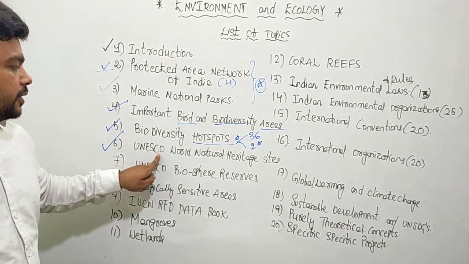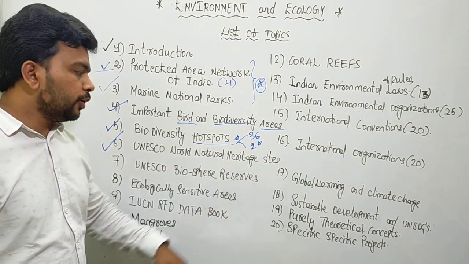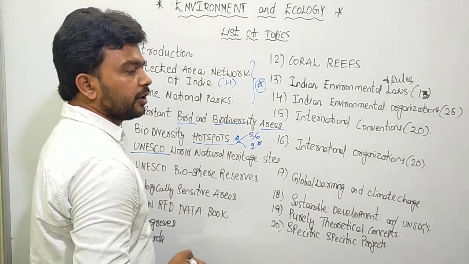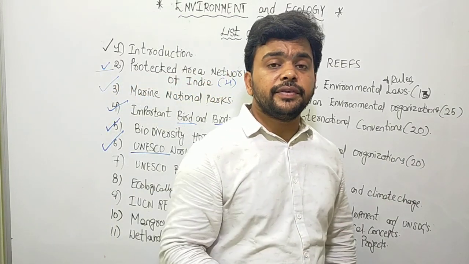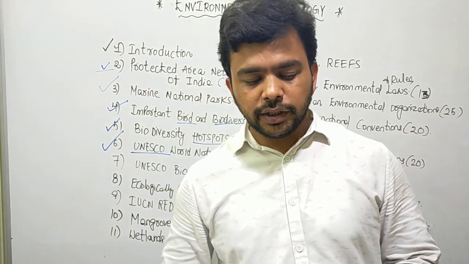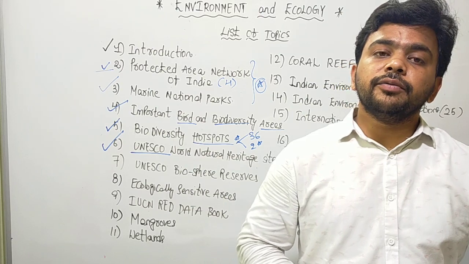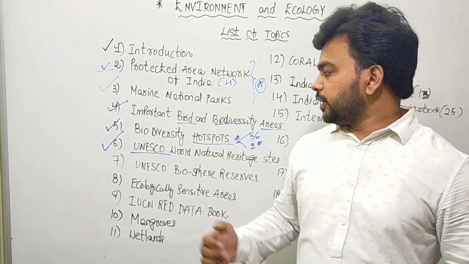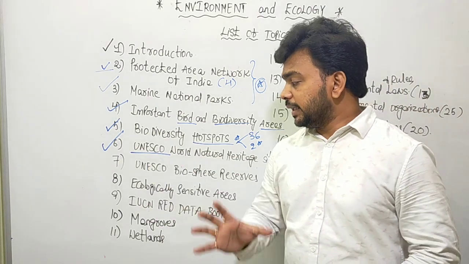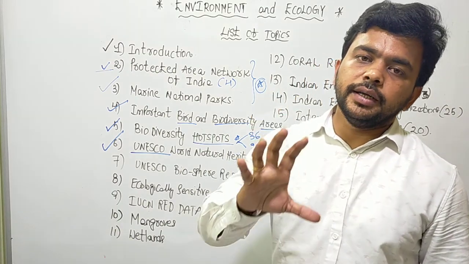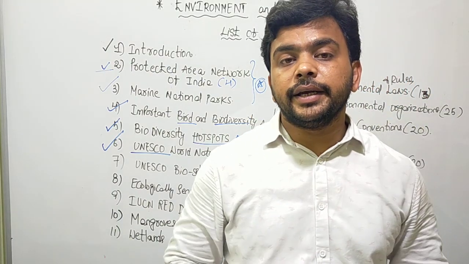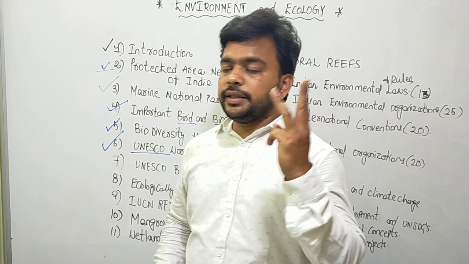After that, we'll see the UNESCO World Natural Heritage Sites. You know the organization called UNESCO, the United Nations Educational, Scientific and Cultural Organization, one of the organizations working under the United Nations. UNESCO declares World Heritage Sites in three segments.